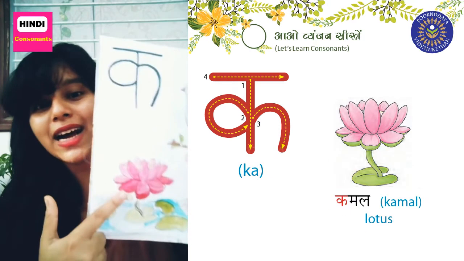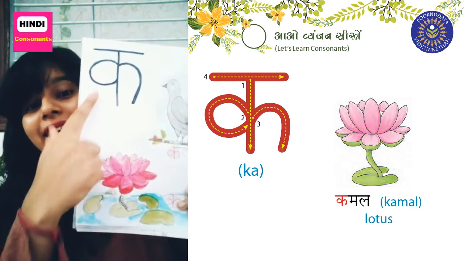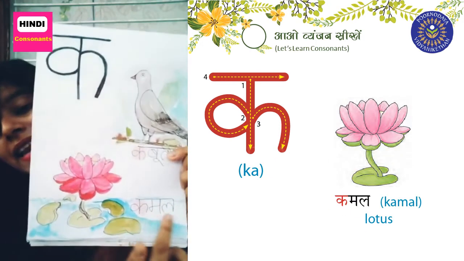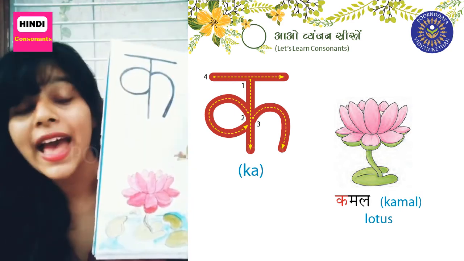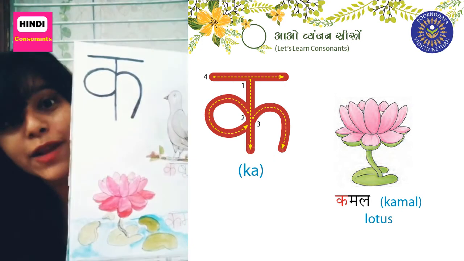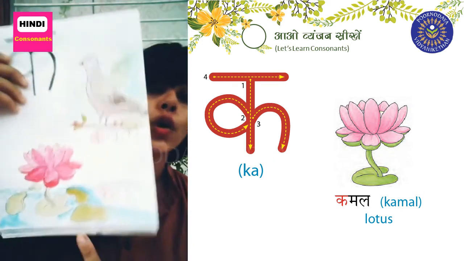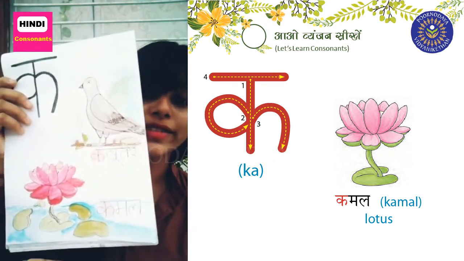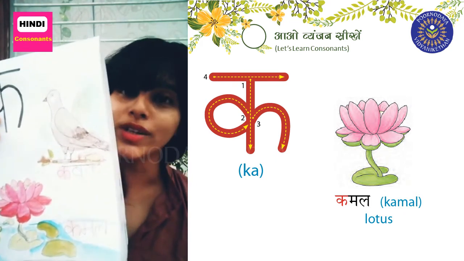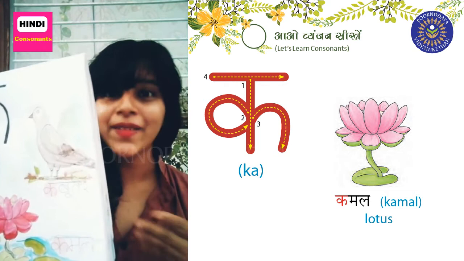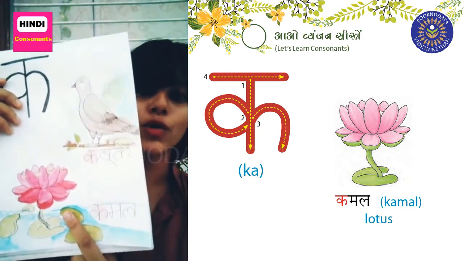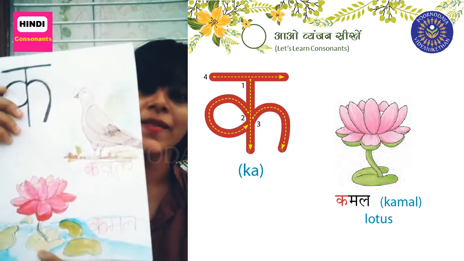Ka for kamal. Have you seen lotus flower in ponds? So lotus flower is mostly found in ponds, in lakes.